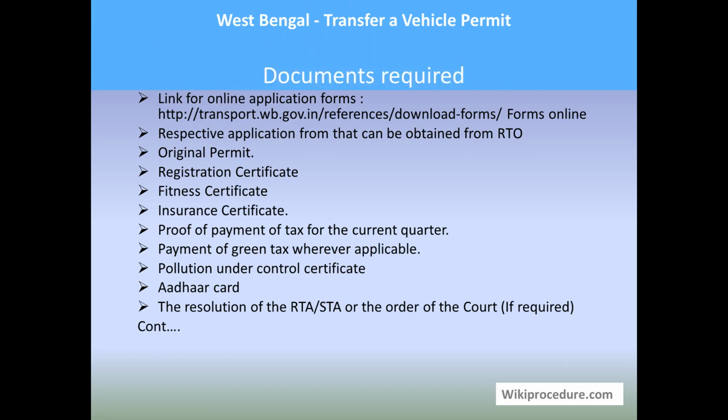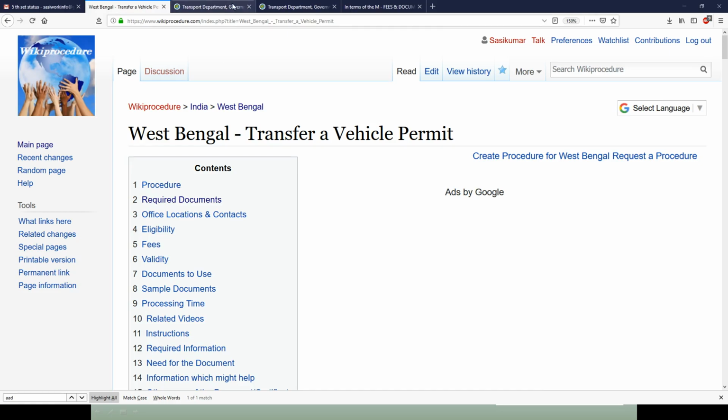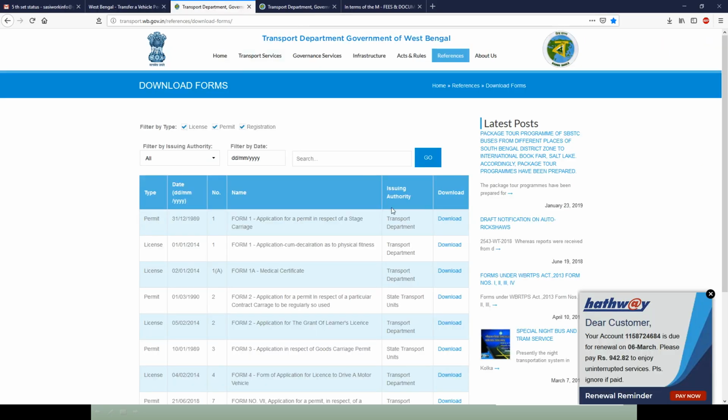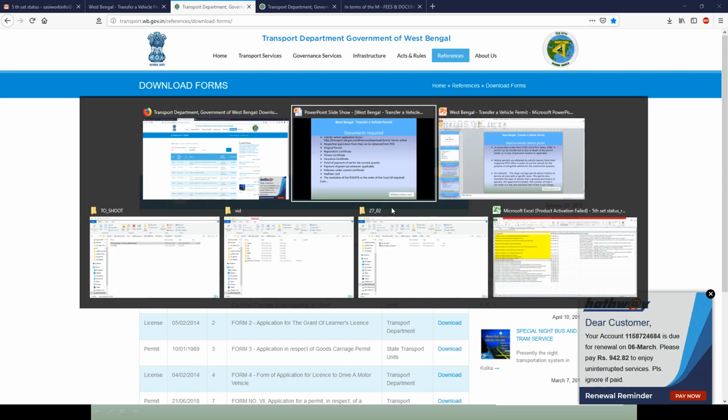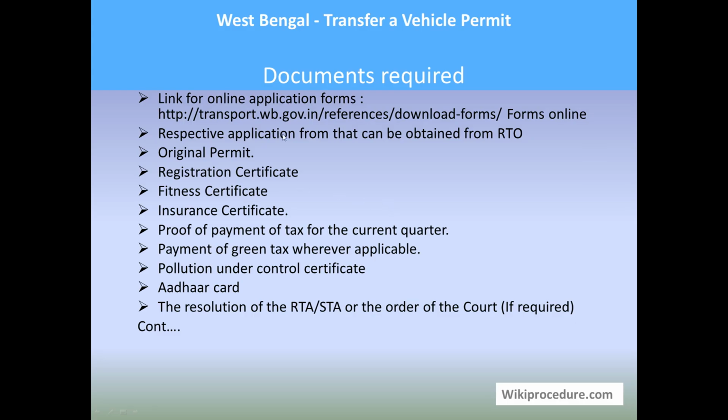Documents required: a link for the online application form is provided here. With a click of the link, you will reach the West Bengal form related page where you can download the form which is required for this procedure. Respective application form that can be obtained from the RTO: original permit, registration certificate, fitness certificate, insurance certificate, proof of payment of tax for the current quarter, payment of green tax wherever applicable, pollution under control certificate, Aadhaar card,